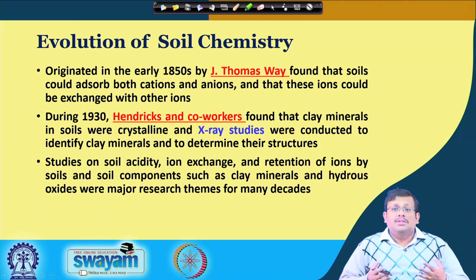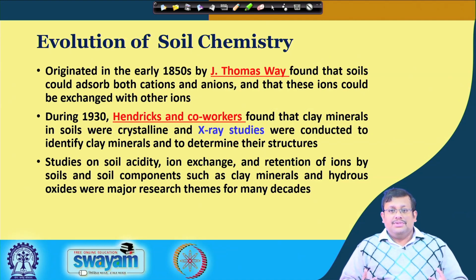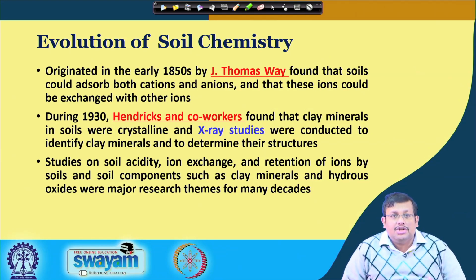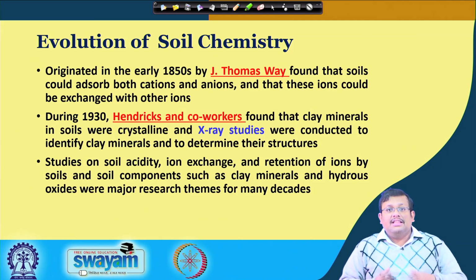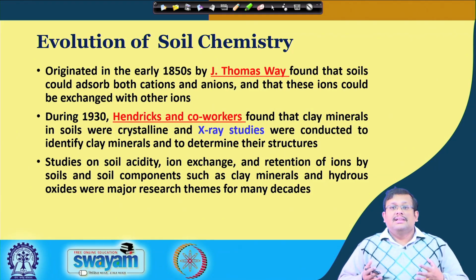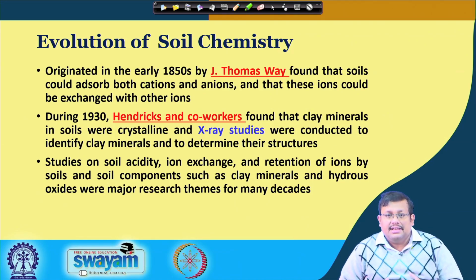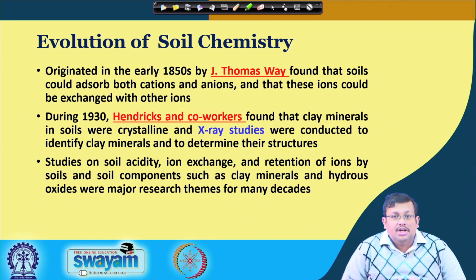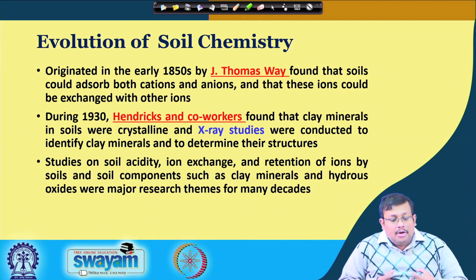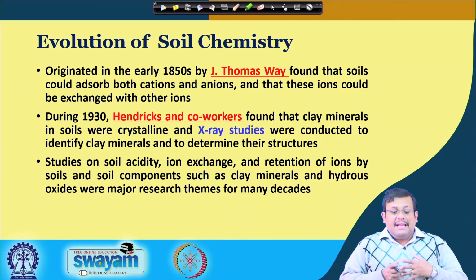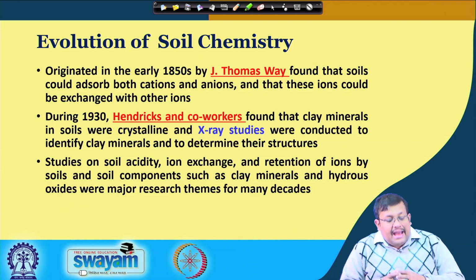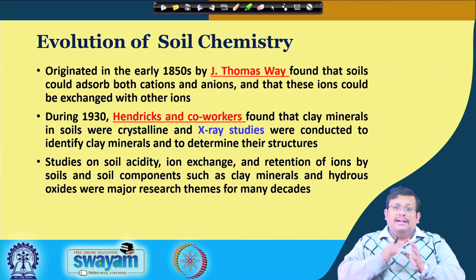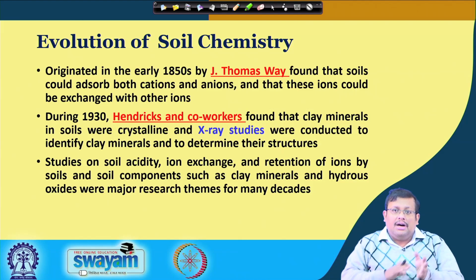So, what is the evolution of soil chemistry? If you consider the evolution of soil chemistry, in the early 1850s J. Thomas Way, a scientist at the Royal Society of Agriculture in England, found that soil could absorb both cations and anions, and that these ions could be exchanged with other ions in the soil system. And after that several